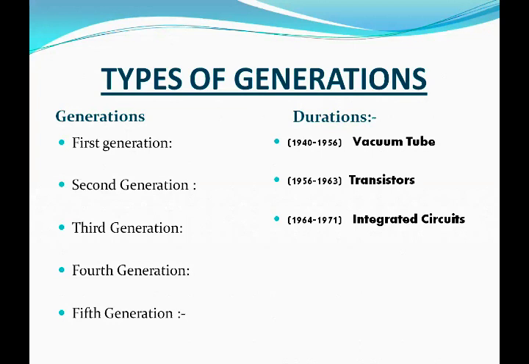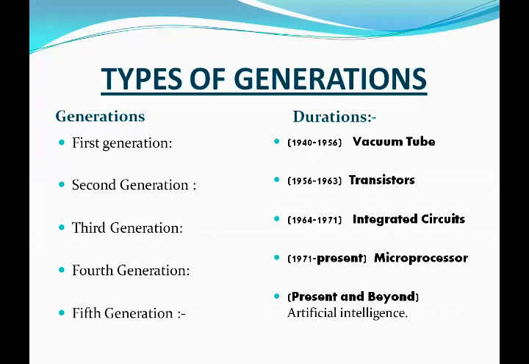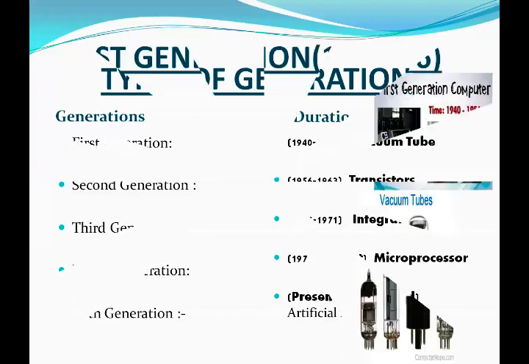Now fourth generation. Duration of fourth generation is 1971 to present. And the major invention of this generation is the microprocessor. Fifth generation. Duration of this generation is present and beyond. The major invention of this generation is artificial intelligence.